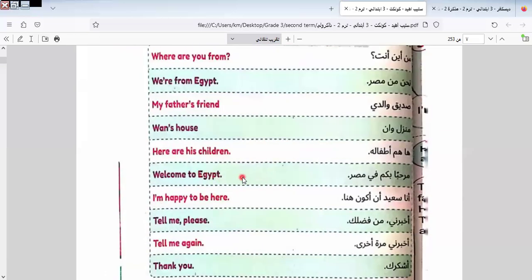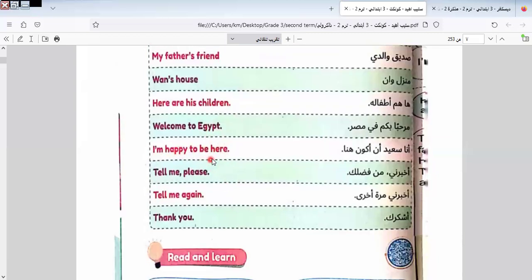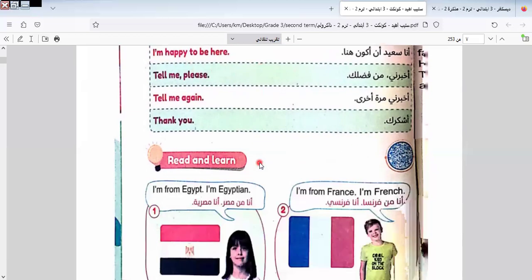When we greet someone, we say welcome to any place, welcome to Egypt. When someone greets me, I say you are welcome. And we know how to express happiness by saying I'm happy to be here, and so on.